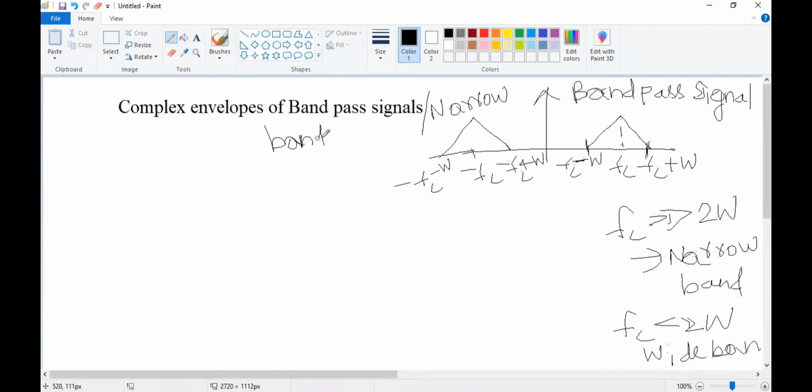I will use narrow band signals and band pass signals interchangeably; both are the same.